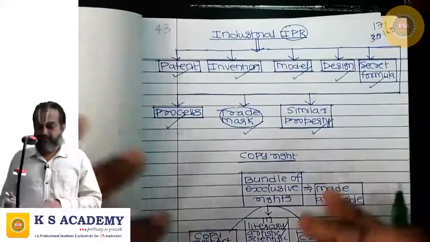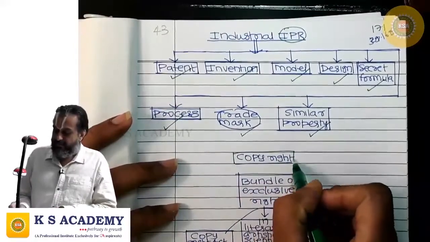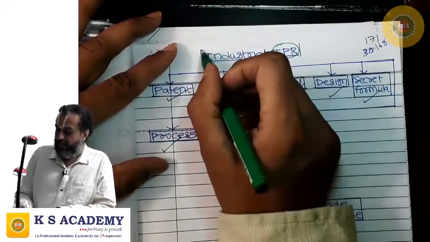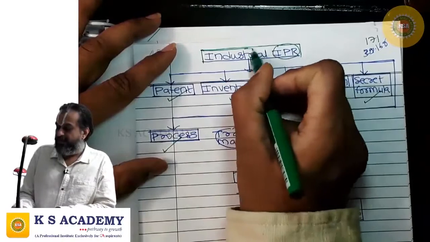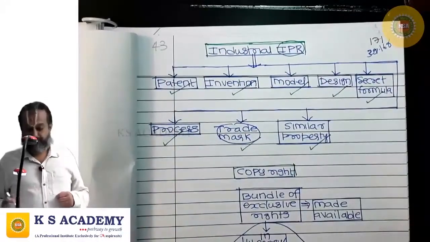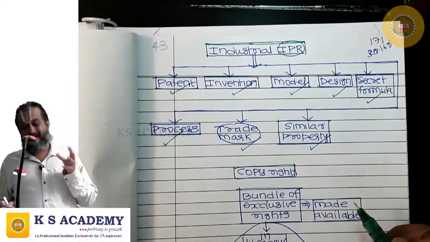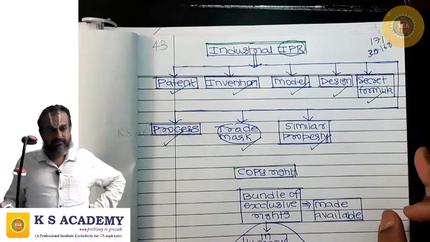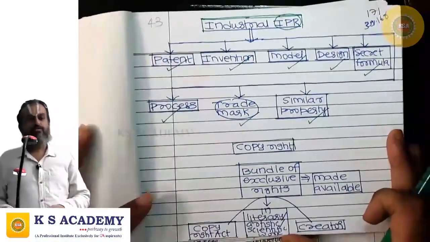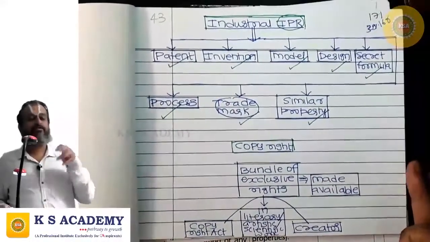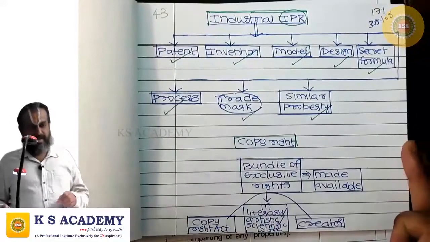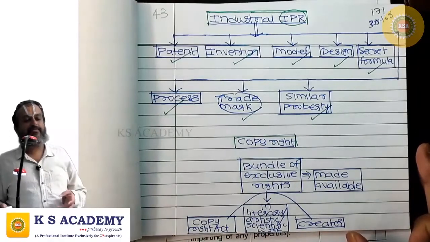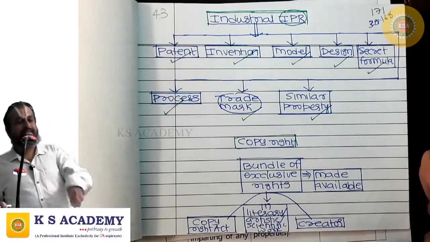What is copyright? Copyright is nothing but a bundle of exclusive rights which are available to the creator or author. If you are creating any literary, artistic or scientific work, in your creation you have a bundle of exclusive rights conferred on you under the Copyright Act. You are getting that.